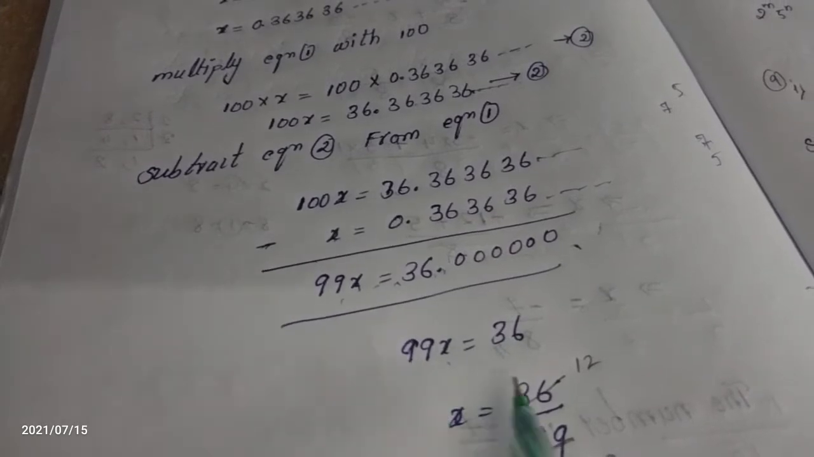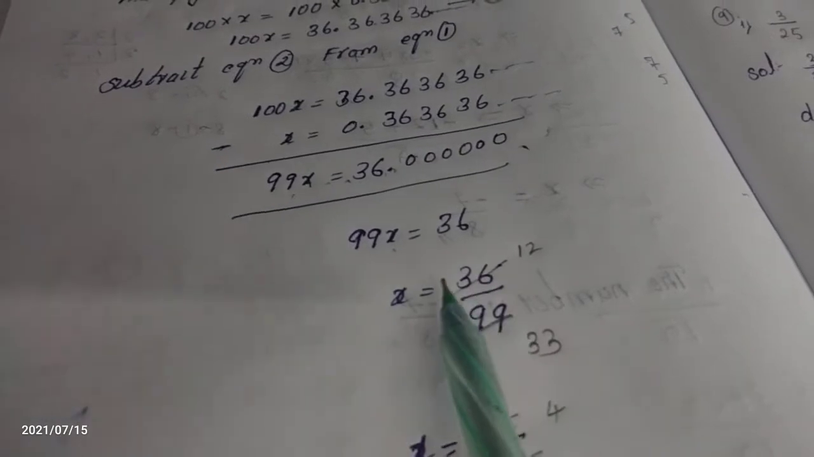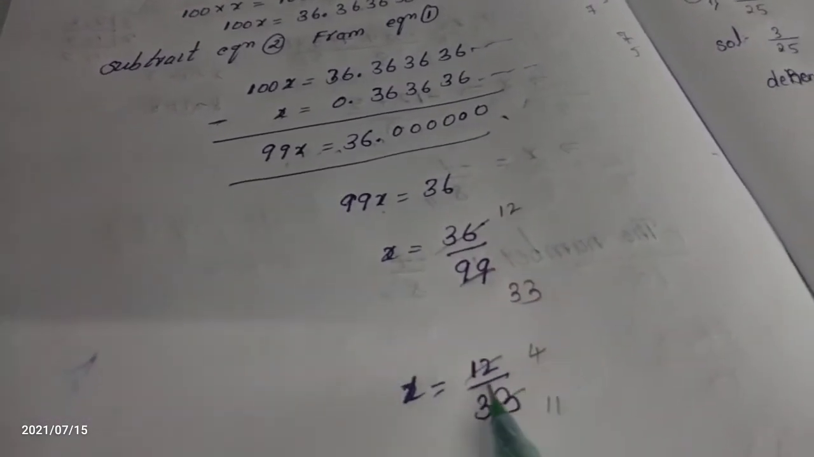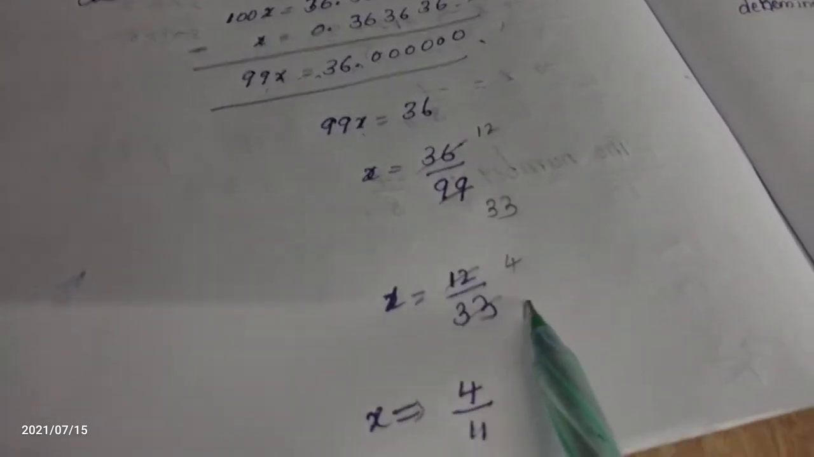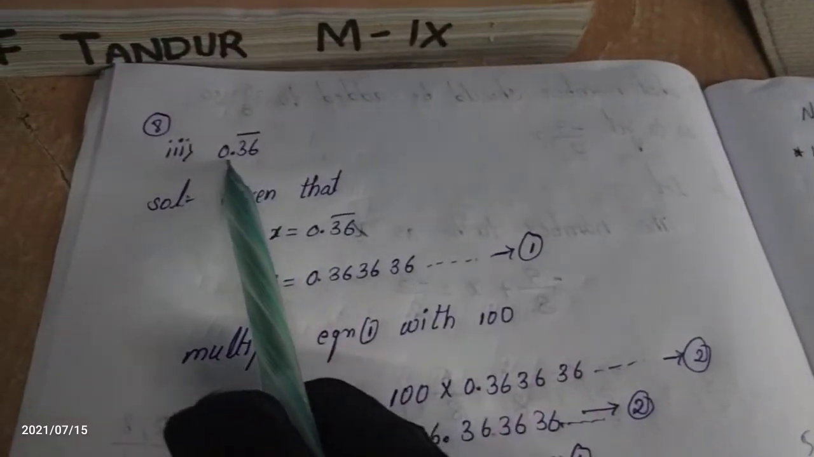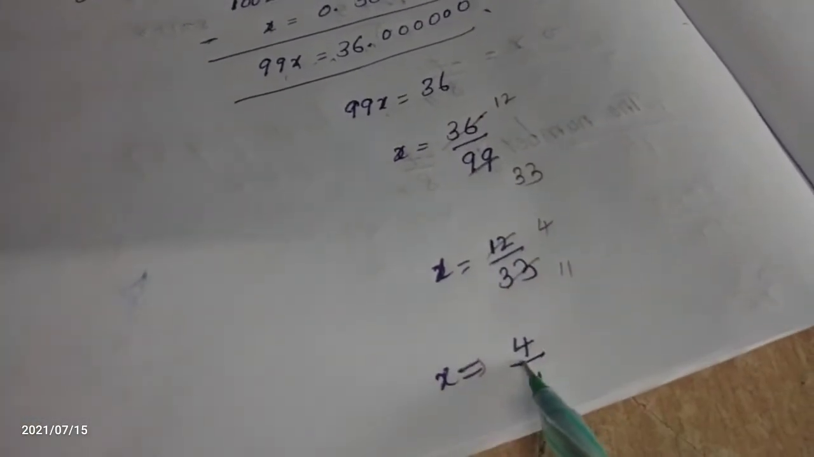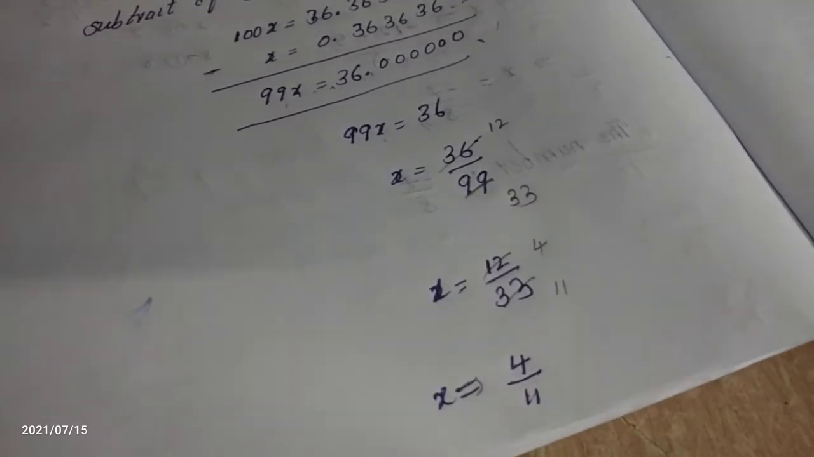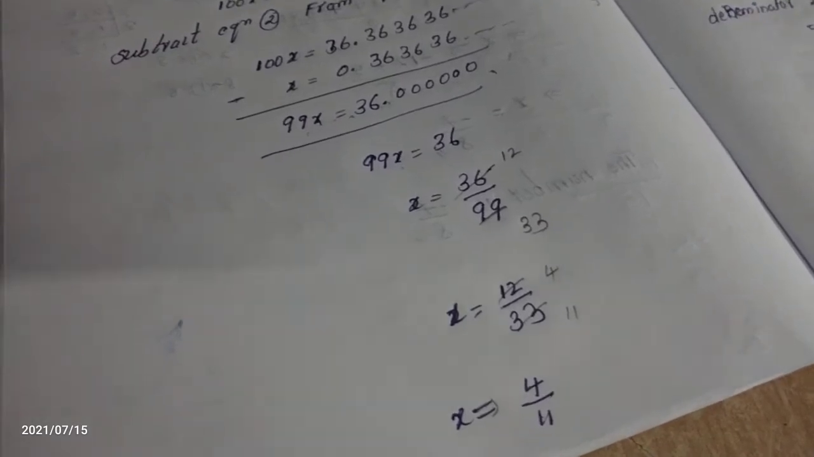99 is multiplied, so it goes to that side and divides the number. What is that number? 36 by 99. When we cut, we get 12 by 33. Once again we cut with the help of the 3's table: 3 4s are 12, 3 11s are 33. What do we get? The final answer, x is equal to 4 by 11. The question is in decimal form, and we are converting it into p by q form. The p by q form of 0.36 bar is 4 by 11. This question is completed.